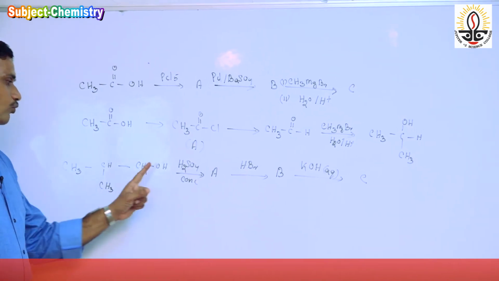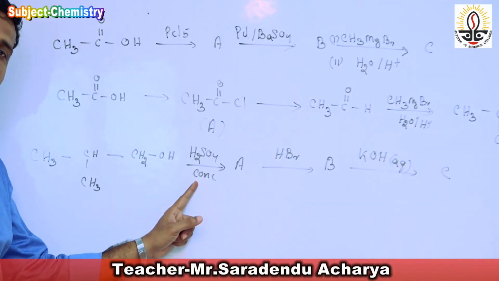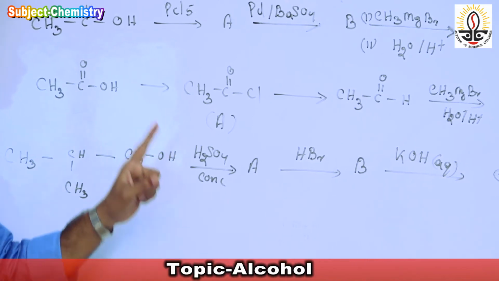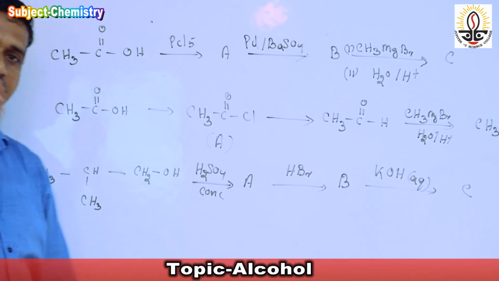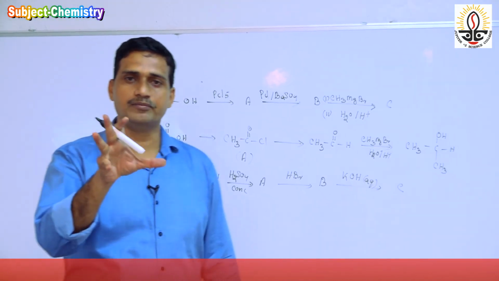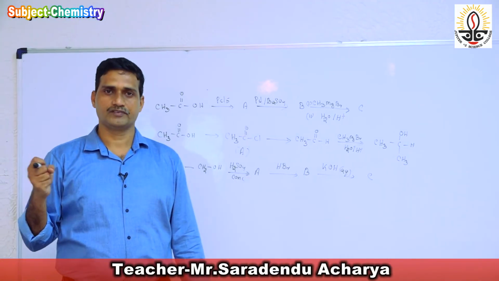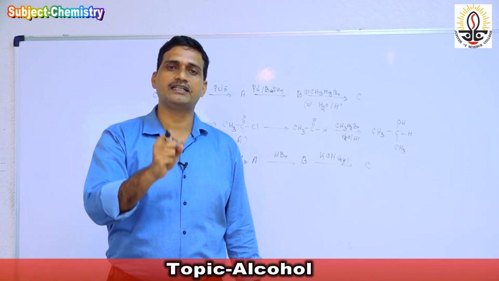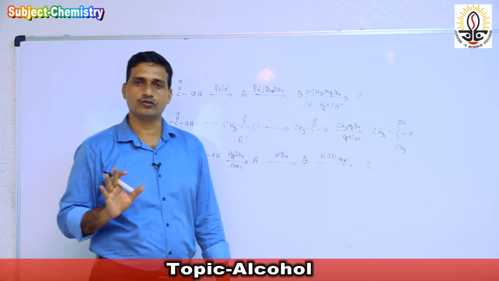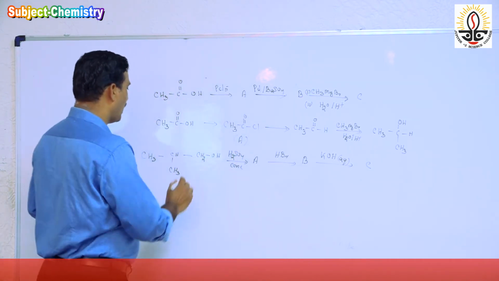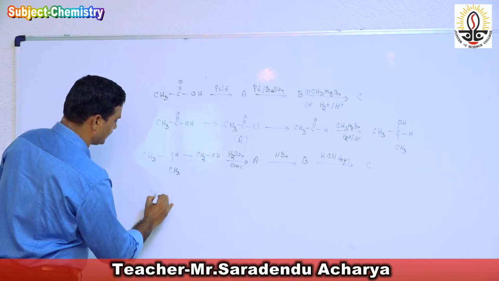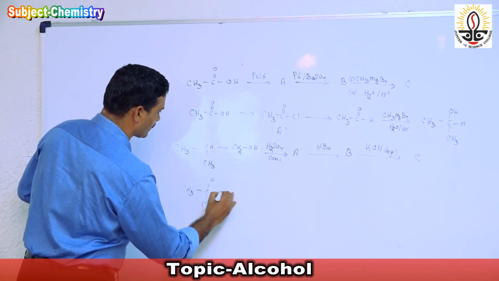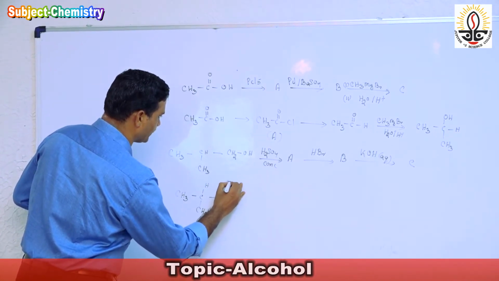First of all, when concentrated sulfuric acid is there, we know that concentrated sulfuric acid or concentrated phosphoric acid is a dehydrating agent. It eliminates water from the molecule, and it is known as beta elimination. How does the elimination take place? Here we have CH3, CH, CH3, CH2, OH.